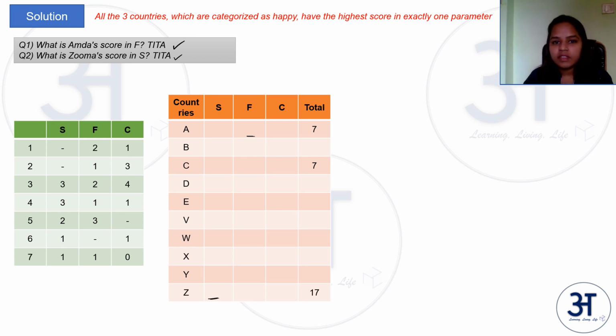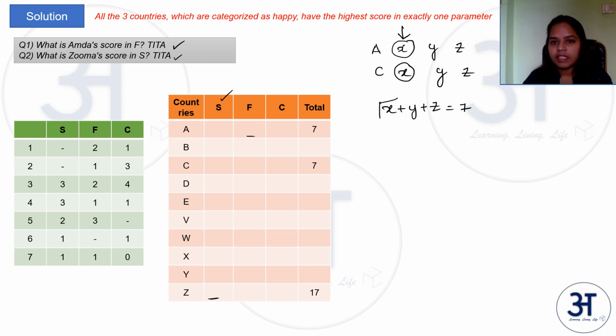So let us start with these two, A and C. We know that A and C will have a similar score in S, F and C. Let us assume them as X, Y and Z. So even C will be having X, Y and Z, and we have X plus Y plus Z is equal to 7. So this means that whatever score is appearing for A and C should have at least a frequency of 2 in that particular parameter.